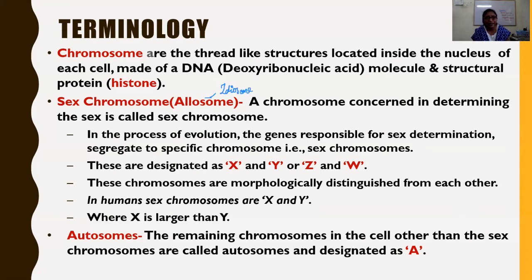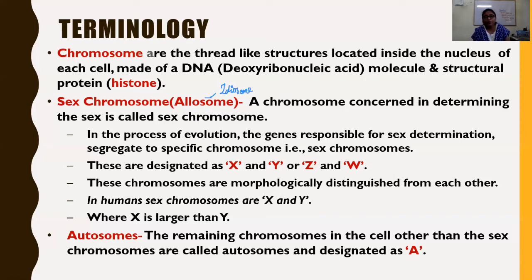These are designated as X and Y chromosomes, or Z and W. These chromosomes are morphologically distinguished from each other; their morphology is different. In humans, the sex chromosomes are X and Y, where X is larger than Y. What are autosomes then? The remaining chromosomes in the cell other than the sex chromosomes. Whatever chromosomes are left in the cell are called autosomes, and these are designated as A.